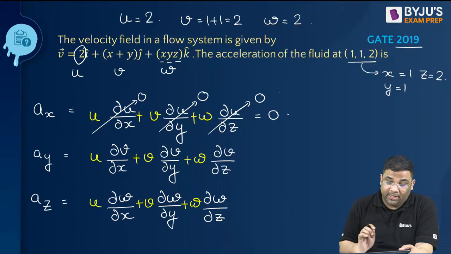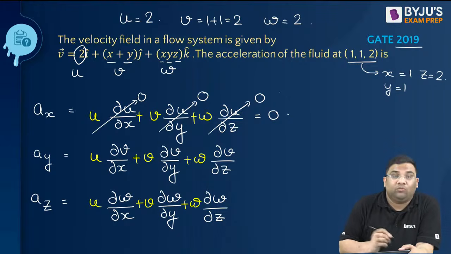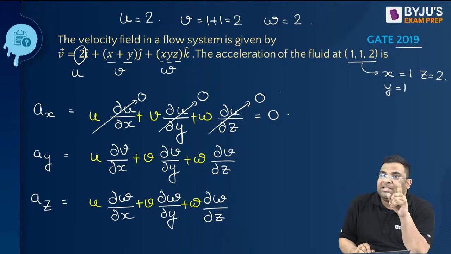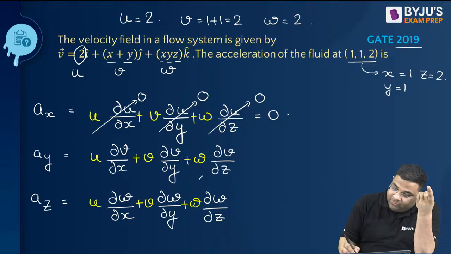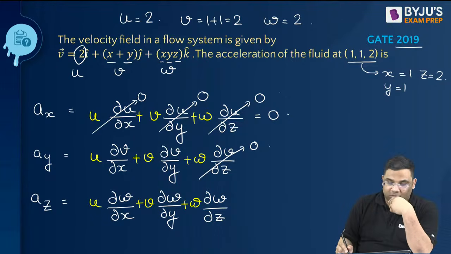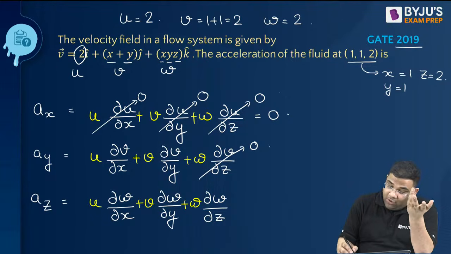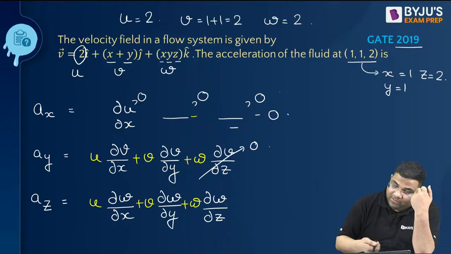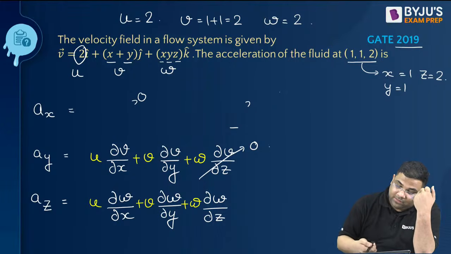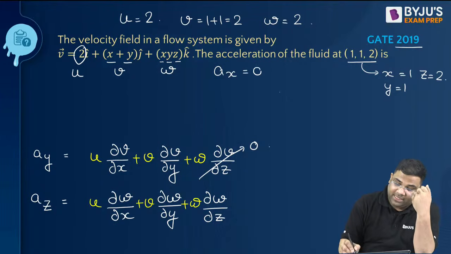Now coming to your V. V is what? V is X plus Y. It means it's independent of Z. That means this will be 0. So now we can write this down. I will remove this. This is done. So I can say that AX is 0.